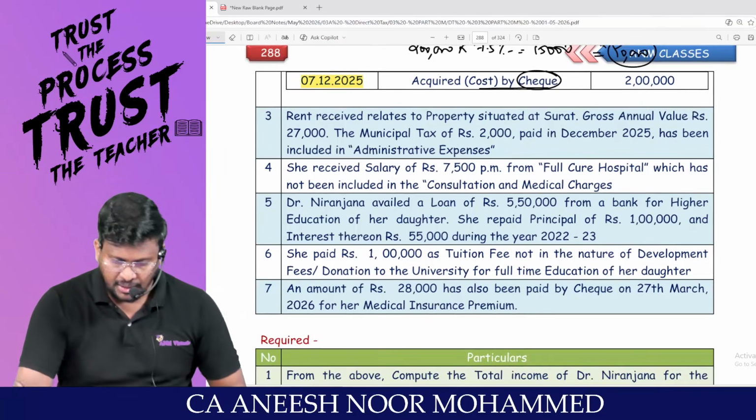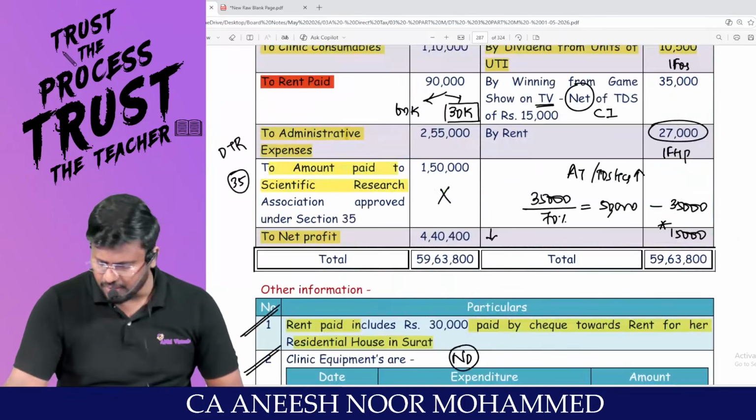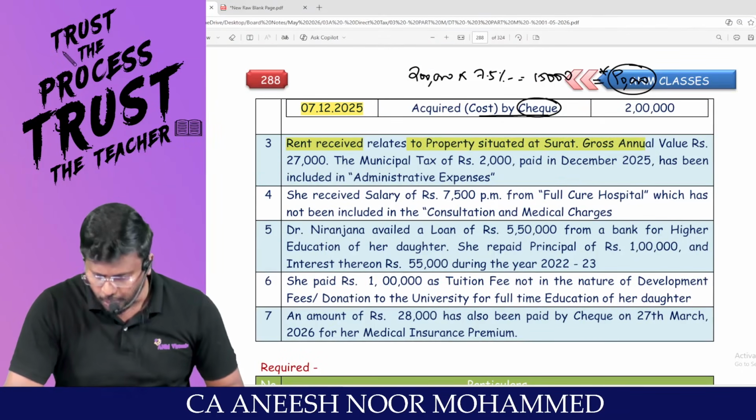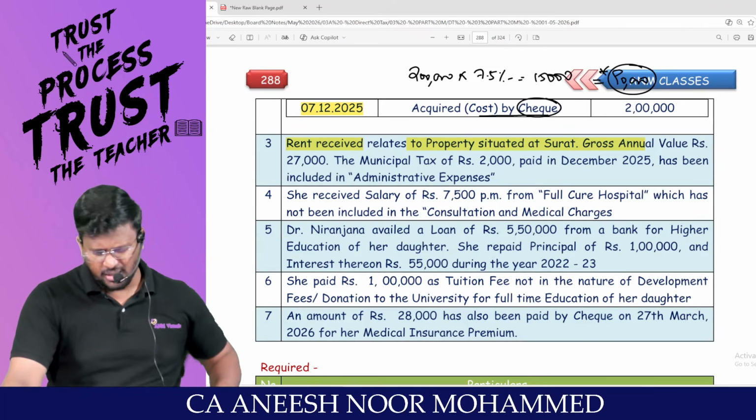Able to appreciate? Rent received. Yes, we have received the rent. That rent is only credited to P&L. How much? 27,000. It relates to the property situated in Surat.